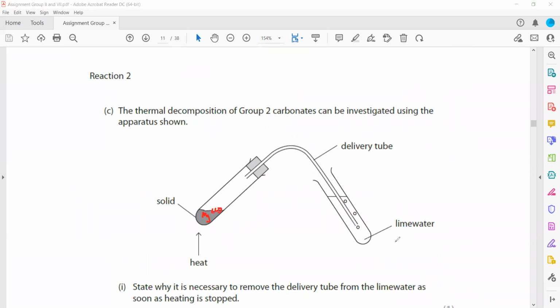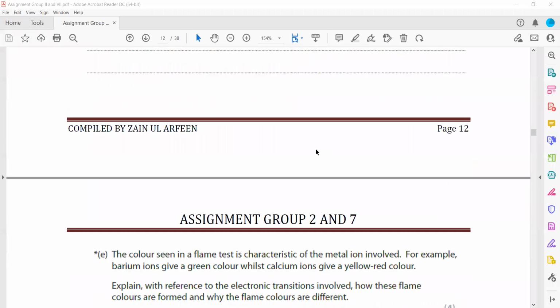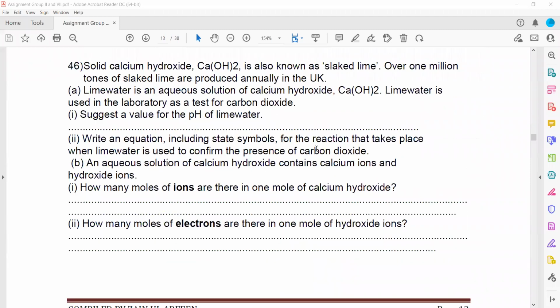You will apply heat energy. On the right hand side there will be lime water connected by a delivery tube, because magnesium carbonate decomposes into magnesium oxide and carbon dioxide. So this solid will turn into magnesium oxide and the carbon dioxide gas given off will turn the lime water milky. So that you have to draw there.